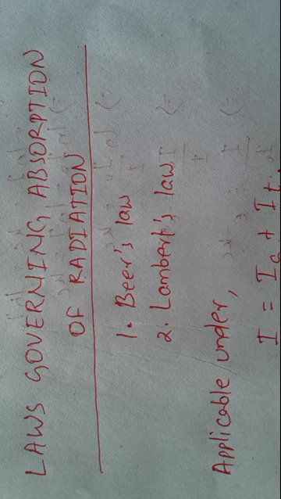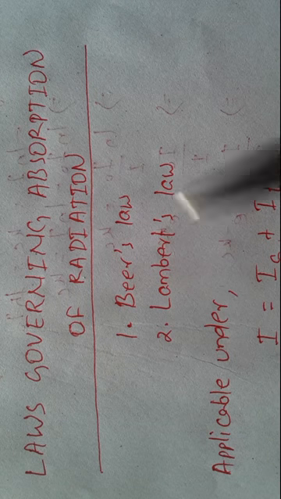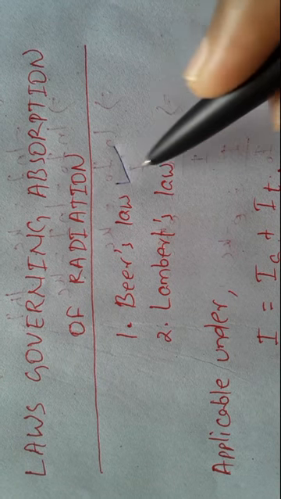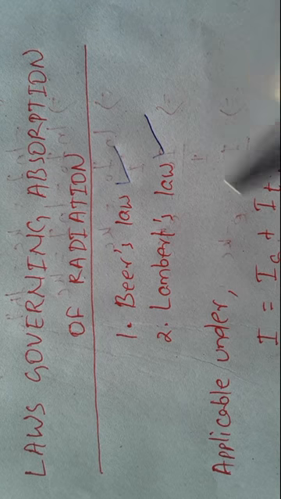The absorption that is carried out by the sample is governed by two laws: number one is Beer's law and number two is Lambert's law.